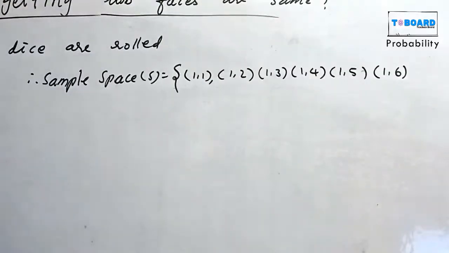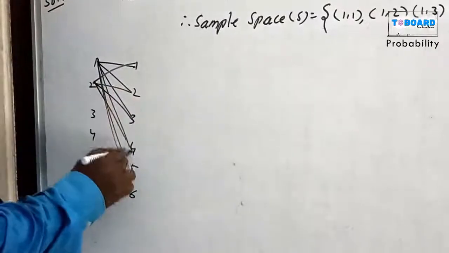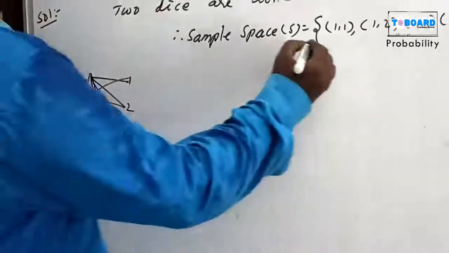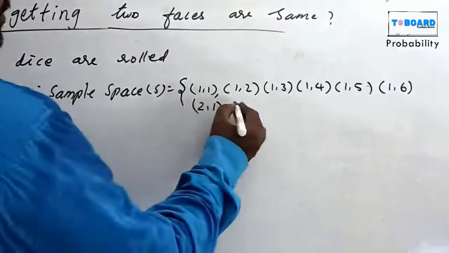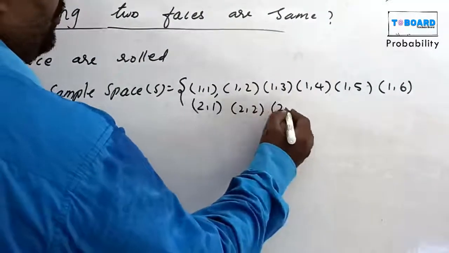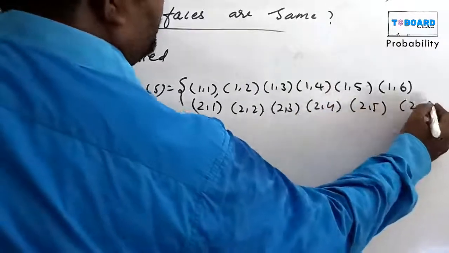In the same order, first die 2: 2,1; 2,2; 2,3; 2,4; 2,5; 2,6.